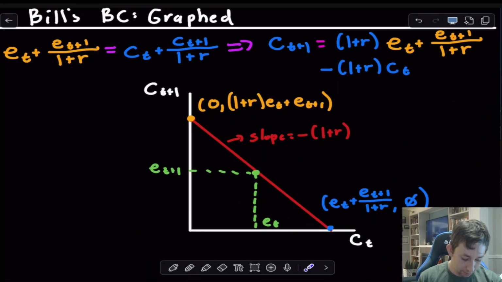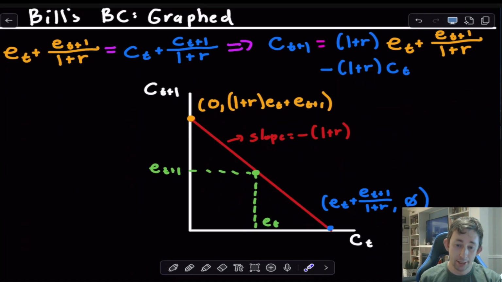And so when I draw that line, suppose that this is the amount of coconuts that Bill's endowed with in period t plus 1, and this is the amount of coconuts that Bill's endowed with in period t. Now, if Bill did not do any borrowing or lending, this is exactly the amount of coconuts that he would eat. He would basically wake up on day t, he would eat the amount of coconuts in the box if he wasn't able to save or borrow, and then he would wake up in period t plus 1 with a new certain amount of coconuts, et plus 1, and that's the amount of coconuts that he would eat in period t plus 1.